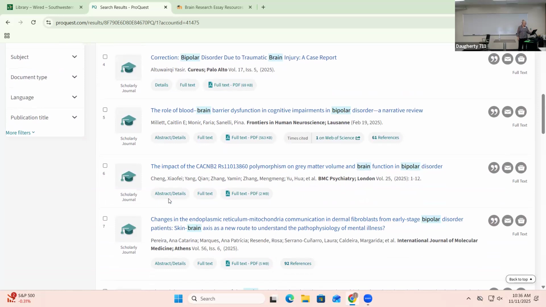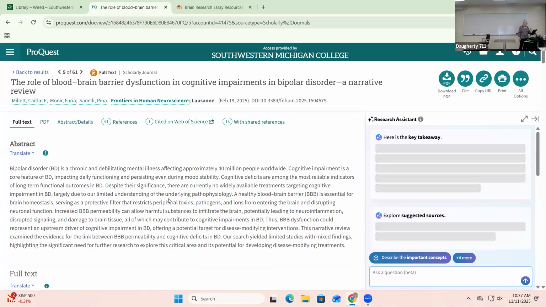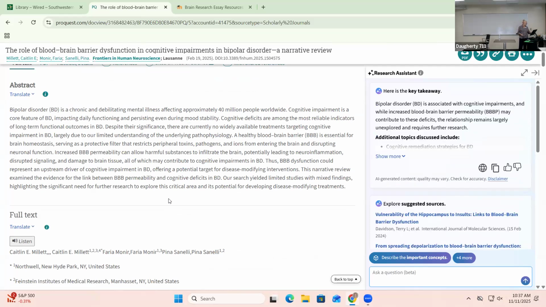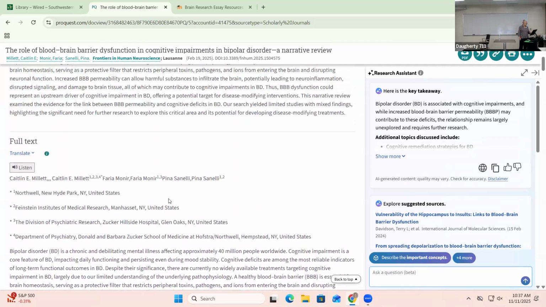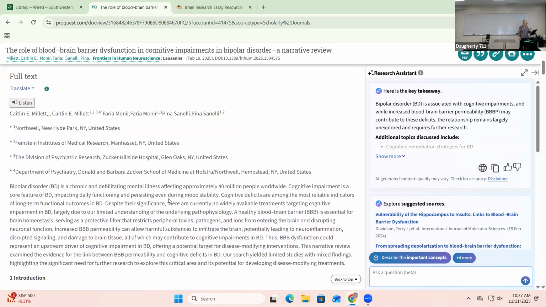The role of blood-brain barrier dysfunction in cognitive impairments and bipolar disorder, a narrative review. So at this point, you're going to go, oh, that's a maybe, that's a potential. And what I would recommend is you read the abstract. The abstract is an overview of the article without having to read the whole article first. So the abstract is really good. And then if you're like, wow, there's some things in there that I need to learn about or that will really help me in informing others, then you can do the full text.